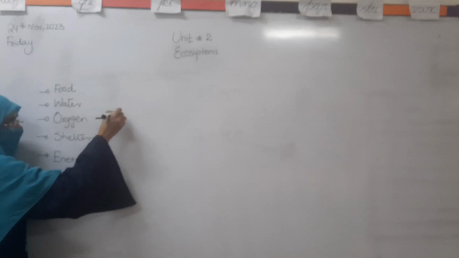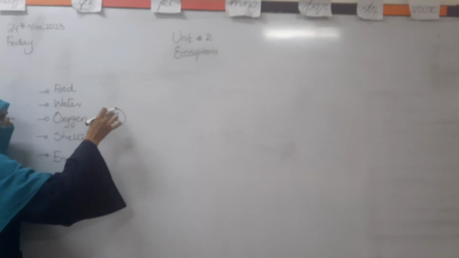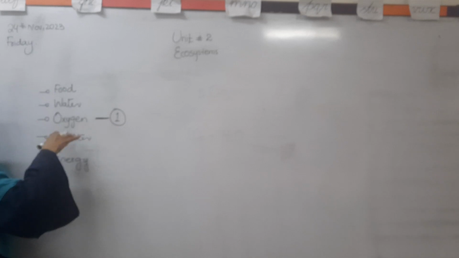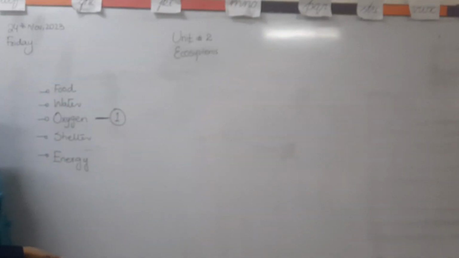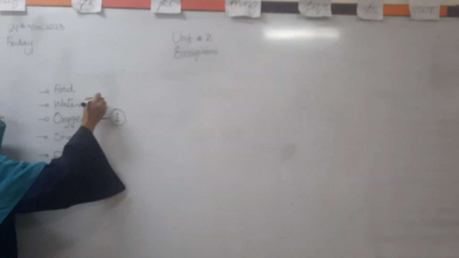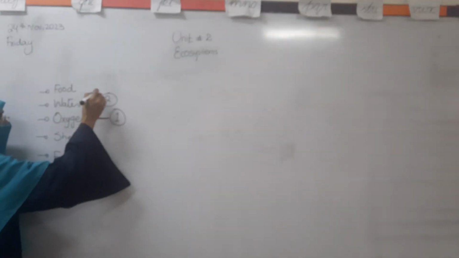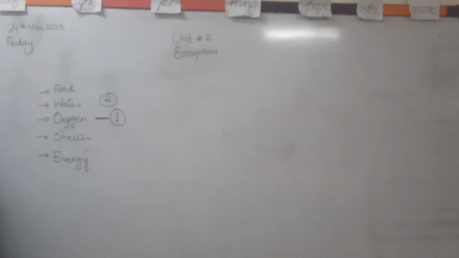So we can give the first point to it, and after the oxygen, without which we can't survive, is the water. Good. And if we give the third rank to the essential thing which is important for the living organism, it is the food.